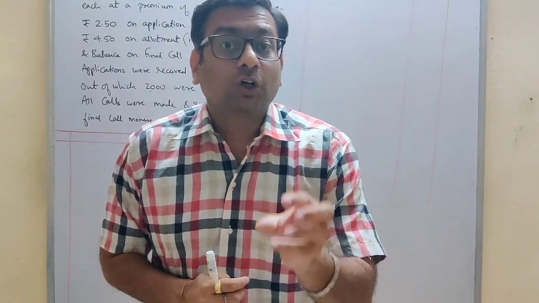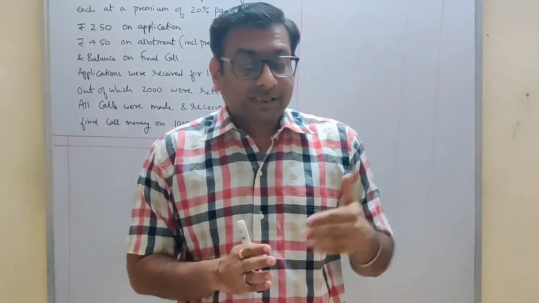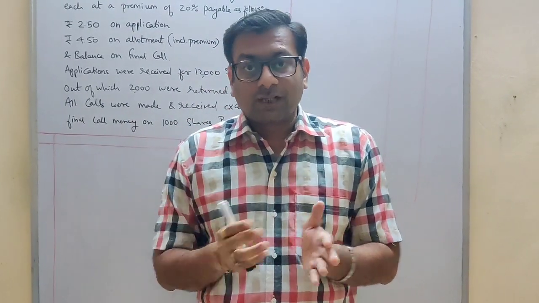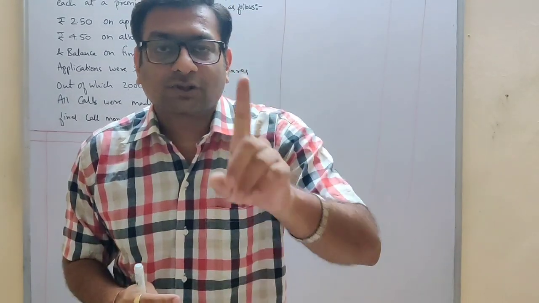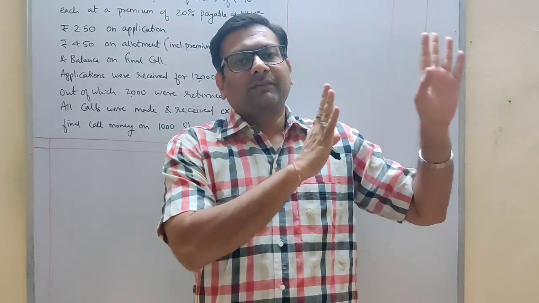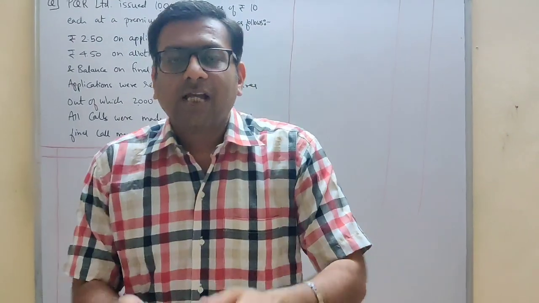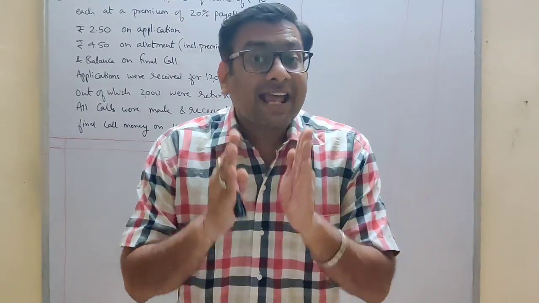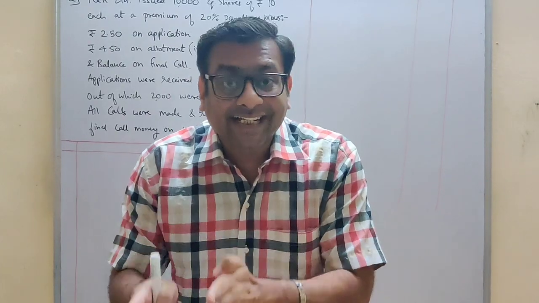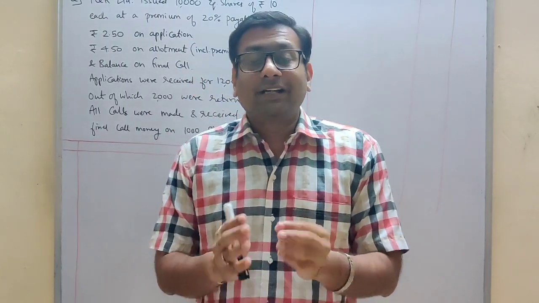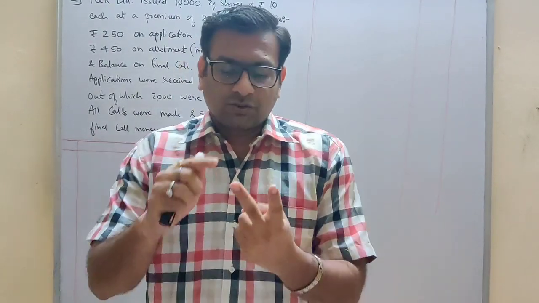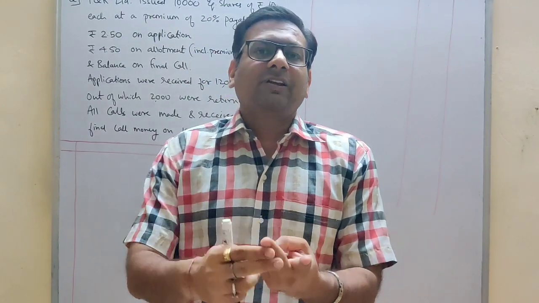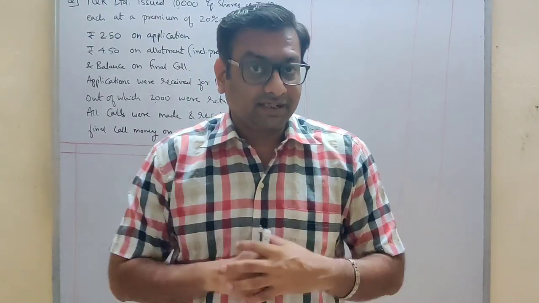If you have applied for 200 shares, as per the ratio of 2:1, you are going to get 100 shares. If you have applied for 20,000 shares, you will be allotted 10,000 shares. So in this, every applicant is getting some shares. No one is rejected completely. So this is a good option, students. Every applicant is happy.